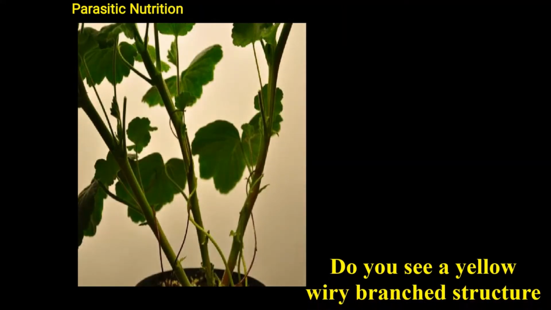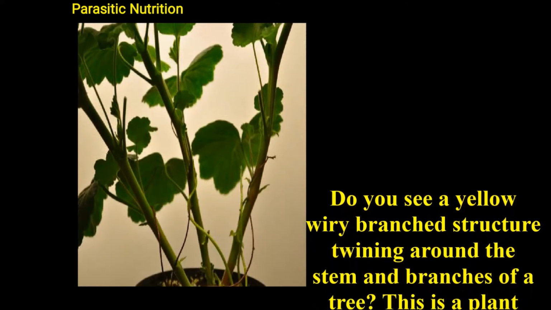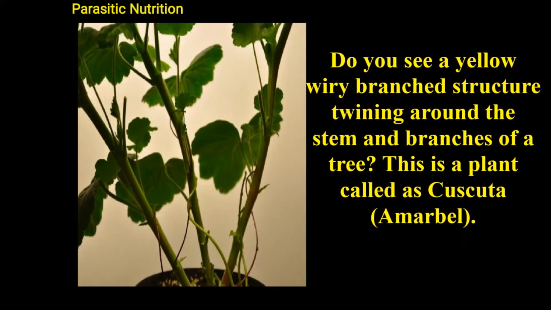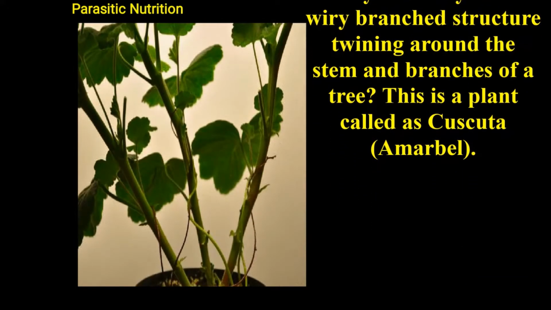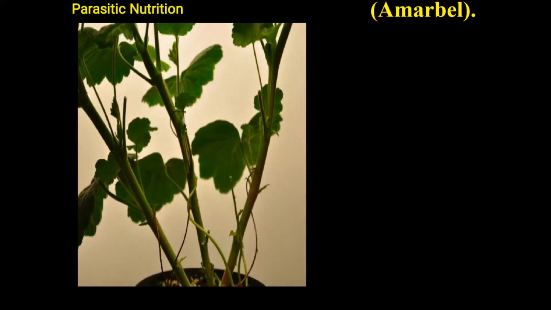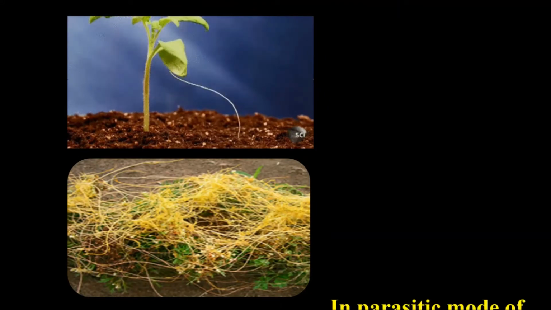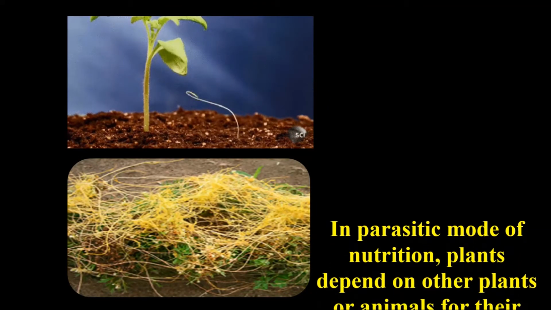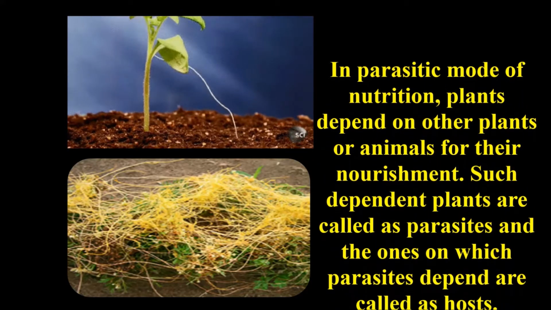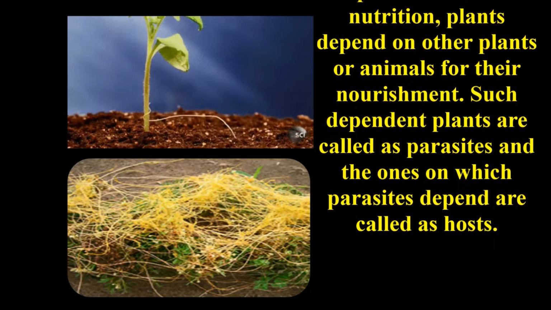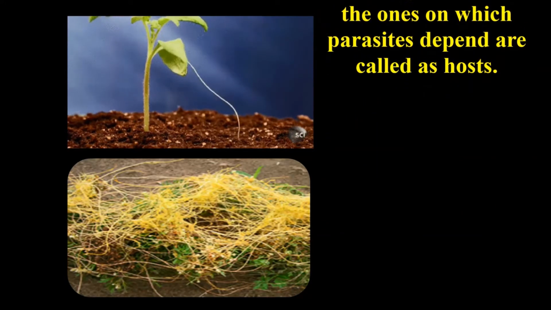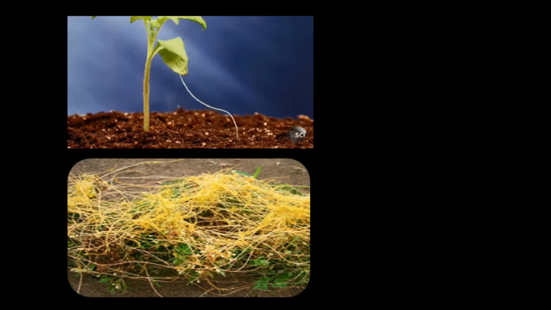Children, what did you notice in this picture? Do you see a yellow, wiry branched structure twining around the stems and branches of a tree? Yes, this plant is called cuscuta and it has another name, amarbel. Let us discuss about parasites. In parasitic mode of nutrition, plants depend on other plants or animals for their food, meaning nourishment. Such dependent plants are also called parasites, and the ones on which parasites depend are called hosts.